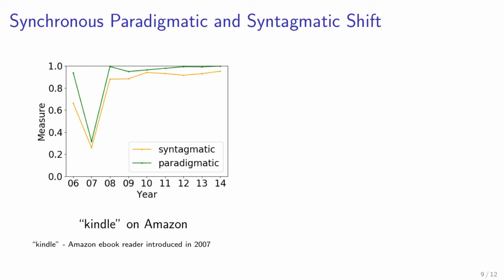Apparently, we have this dent here for Kindle on Amazon in 2007 in both the syntagmatic and the paradigmatic measure curve. And coincidentally, the Amazon ebook reader Kindle was introduced in 2007.